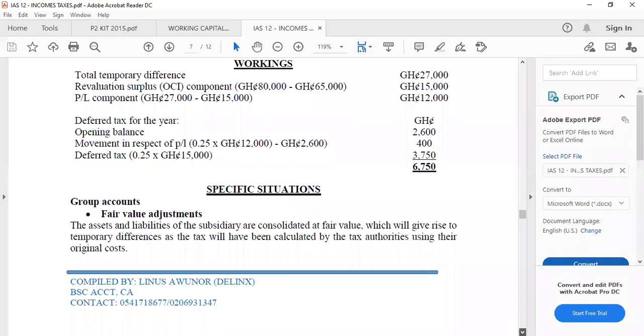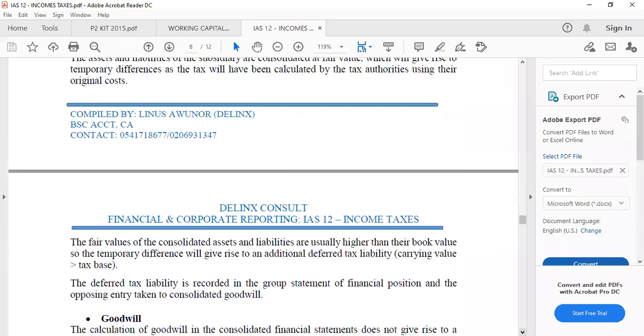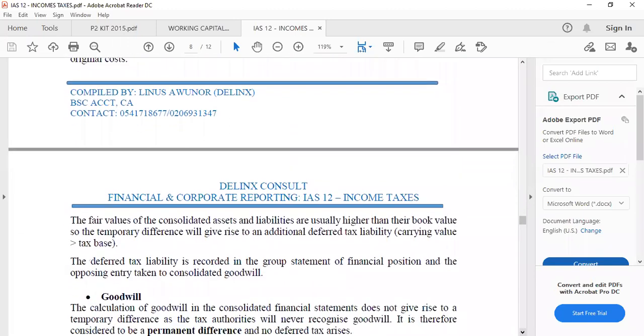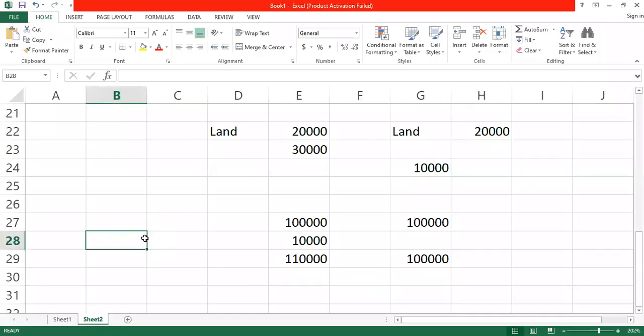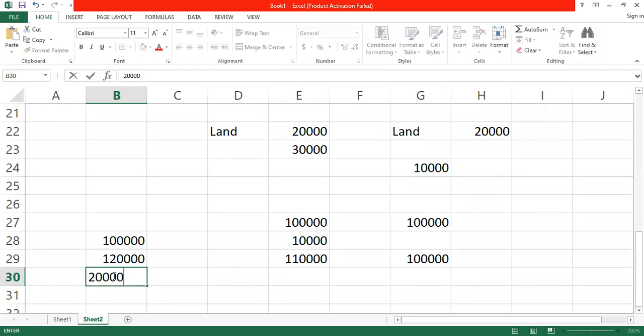The next case is the goodwill. Upon acquisition, what will happen? The parent is going to realize a goodwill. That is when the parent is paying more than it should pay for the value of the shares that they are buying. So if the value of the shares that the parent is buying is 10,000 and the parent is now paying 120, it means that they are paying more than they should pay. So the difference is what we technically call goodwill.